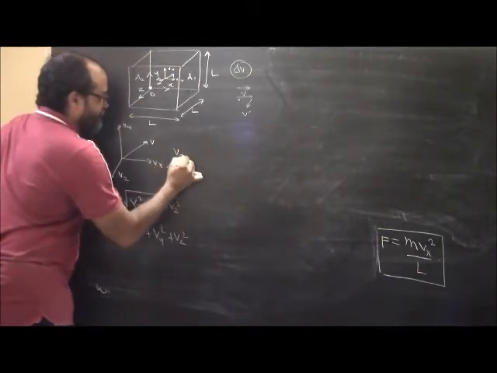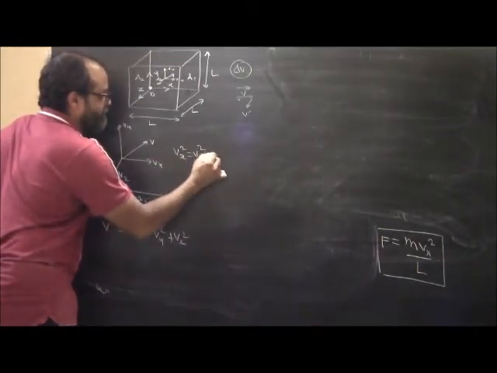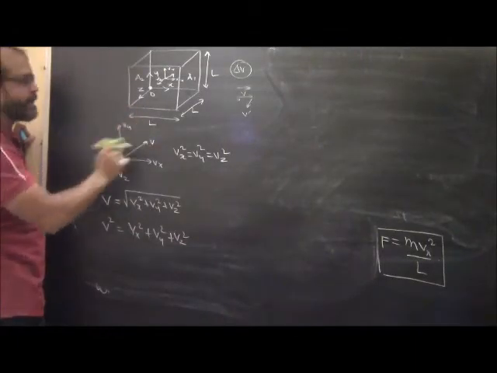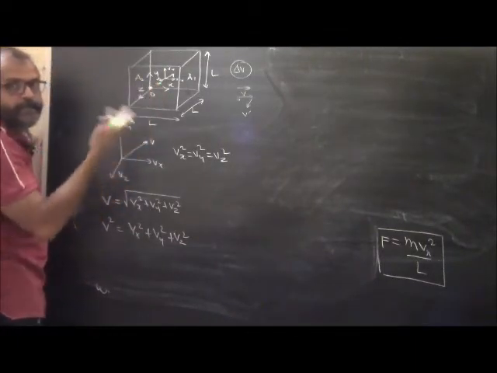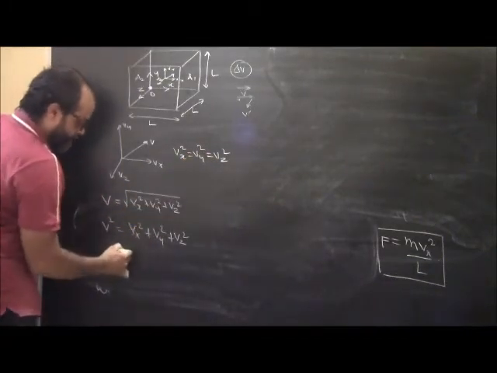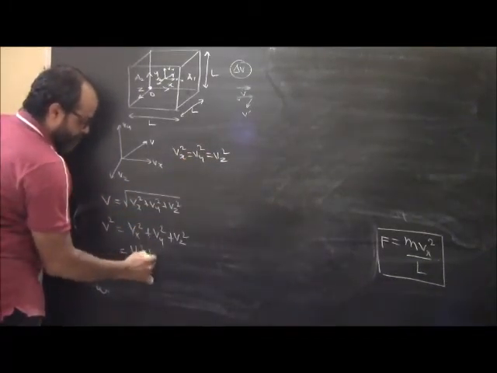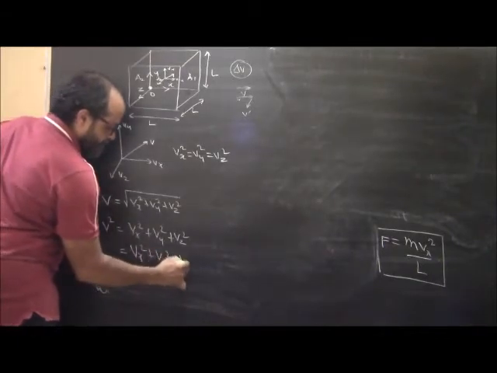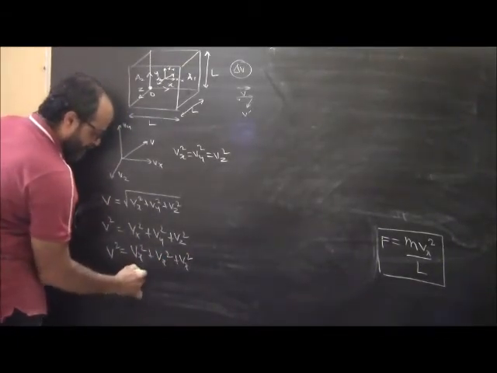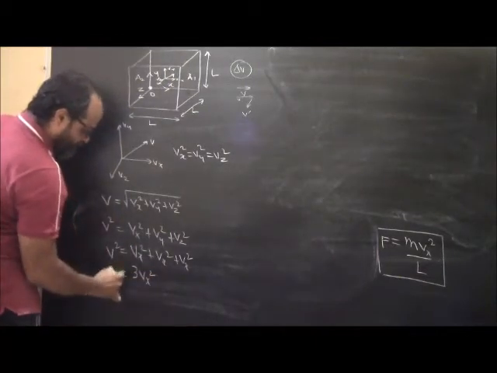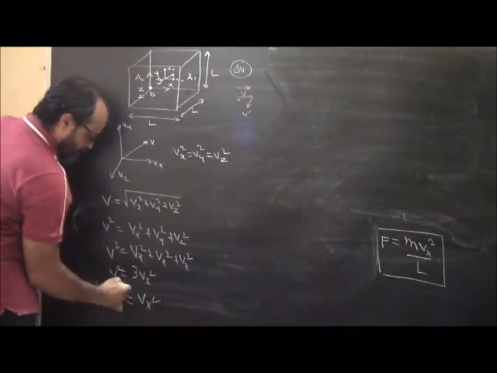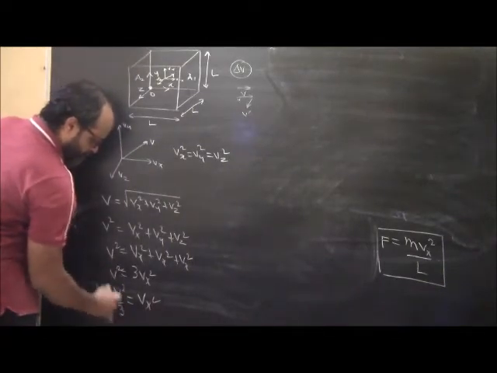Okay, Vx square is equal to Vy square is equal to Vz square. This is another assumption that we had made in the kinetic theory of gases. They are moving with equal speeds in all directions. So Vx square plus Vy square plus Vz square is equal to v square. So this will be 3 Vx square is equal to v square. So therefore Vx square is going to be v square by 3.